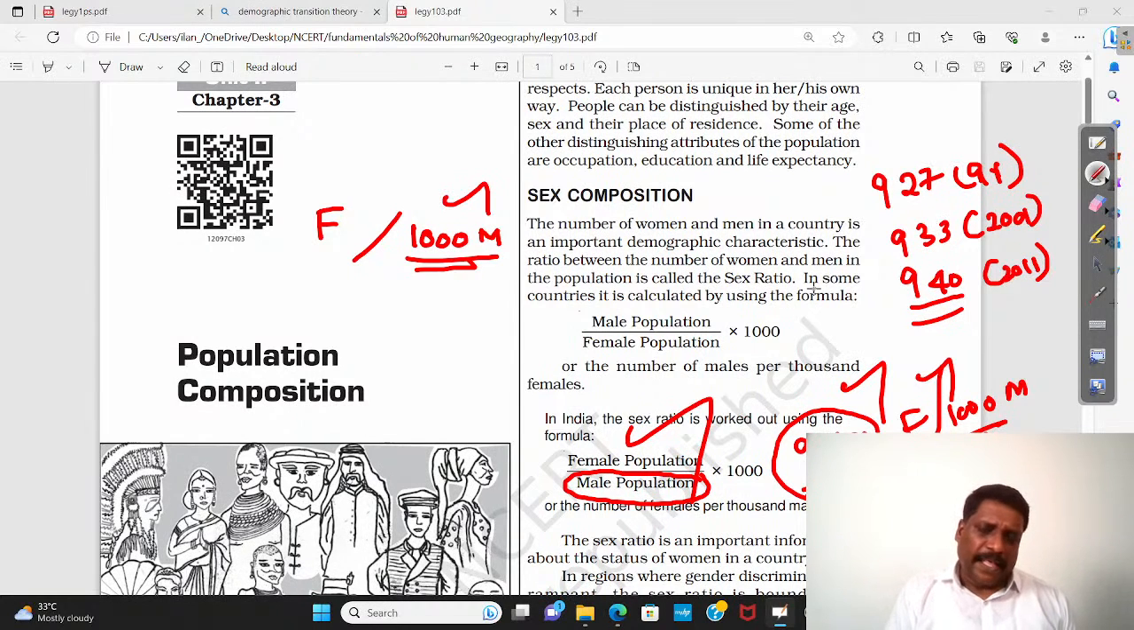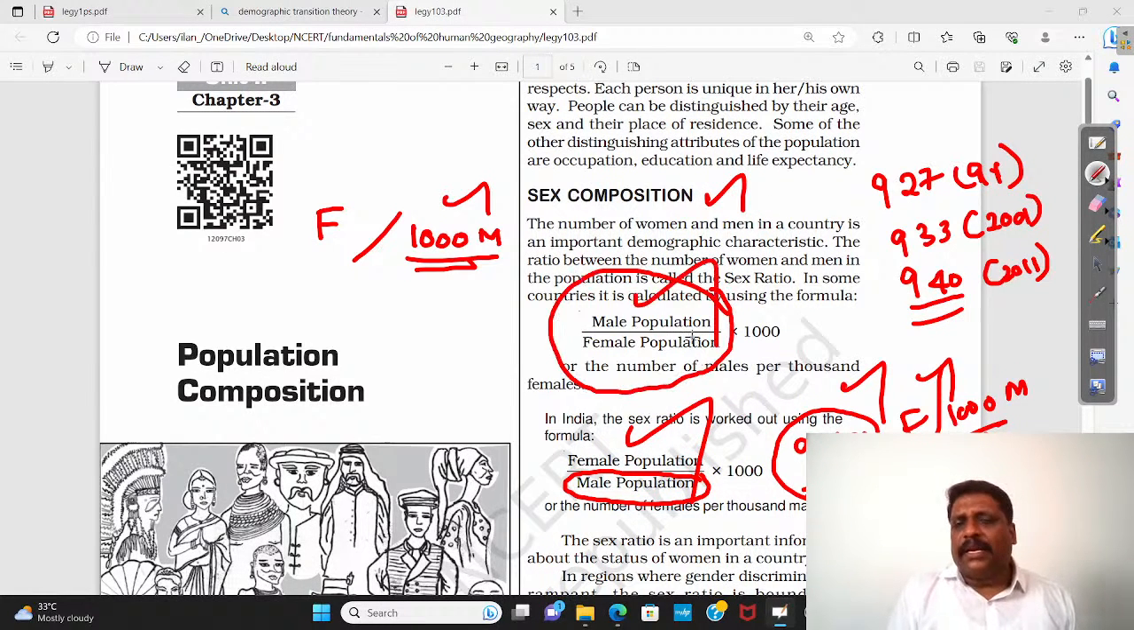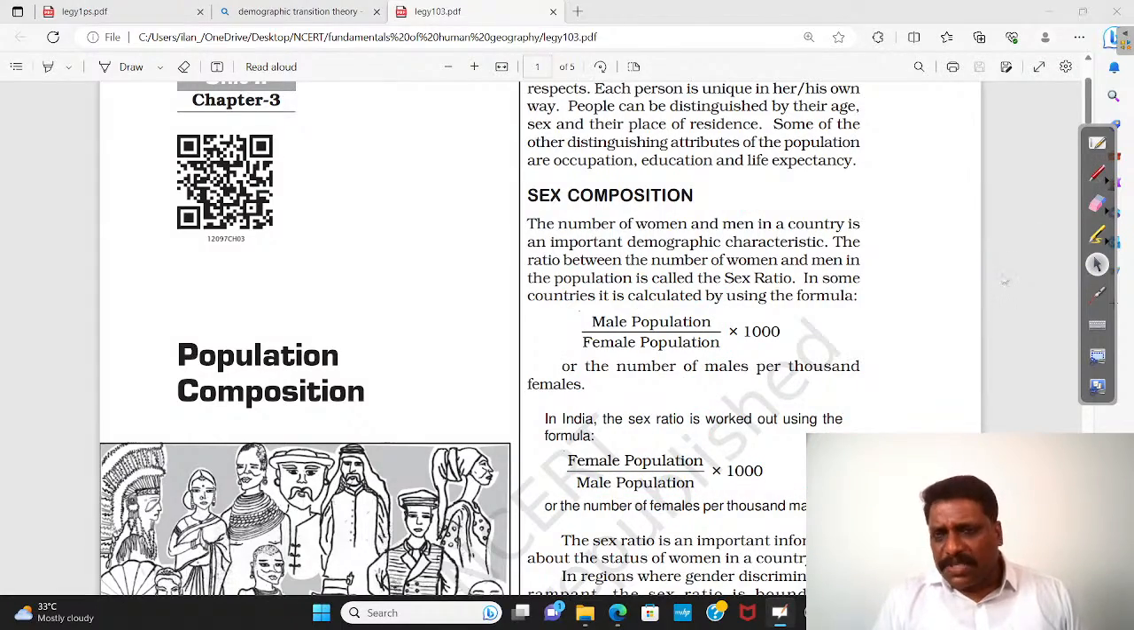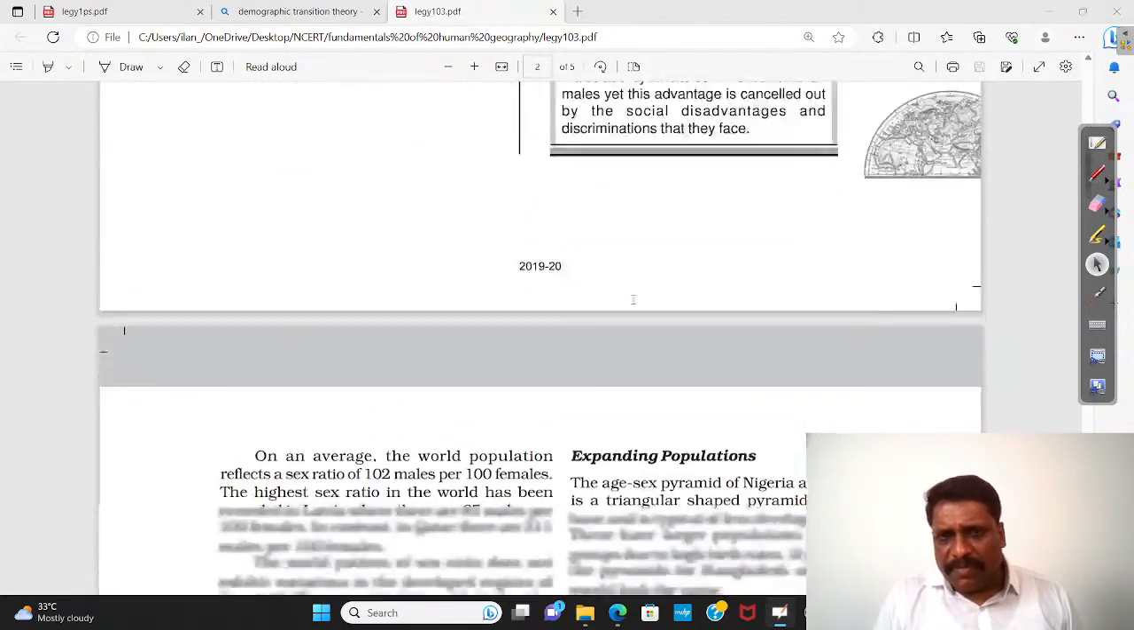I repeat again. The number of females per 1,000 males in the Indian classification, you call them as sex ratio. And in some of the countries, it is vice versa. They calculate the number of males per female. That is also practiced. So, what is the sex ratio or sex composition? We have just taken it.